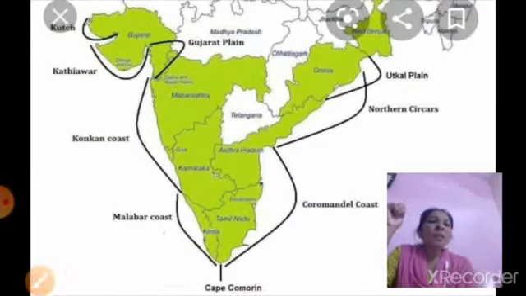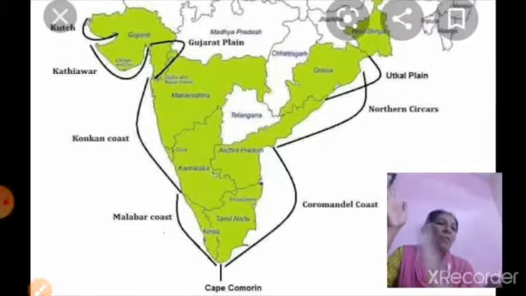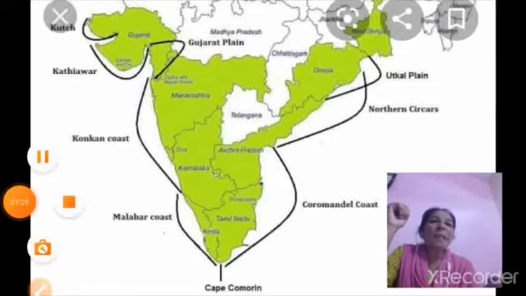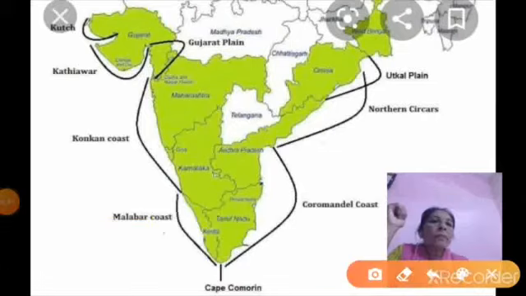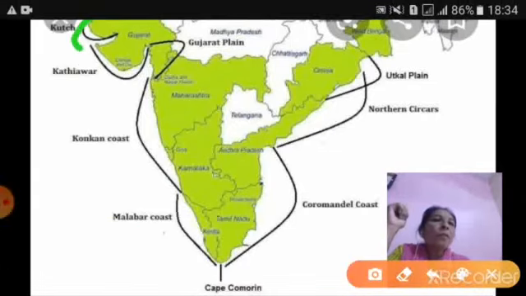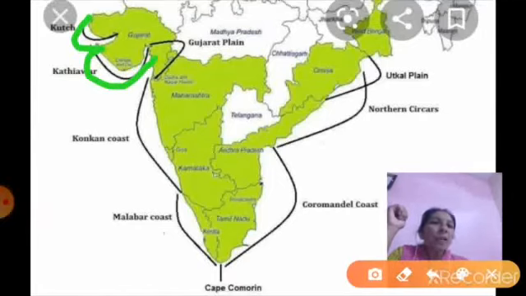Divisions of these coastal plains are two parts. First we will discuss the western part and then we will discuss the eastern part. So the western part extends from the Gulf of Kutch up to the Gulf of Khambat.